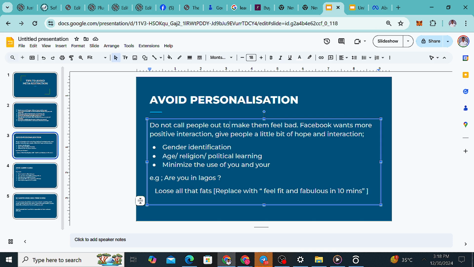Because if you say, for example, "I have this special opportunity for you," that's okay. But "I have this special opportunity for you that will allow you to lose fat, or that will allow you to make money" means you are telling them that they need money. It's all that personalized stuff.